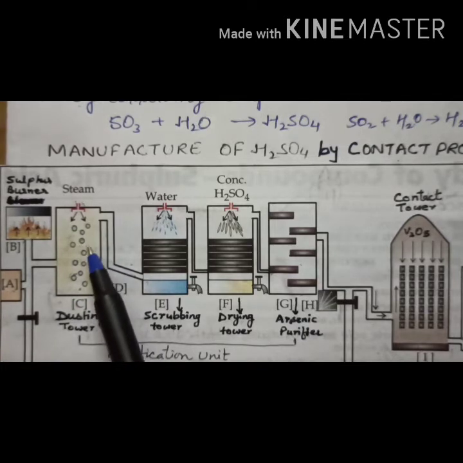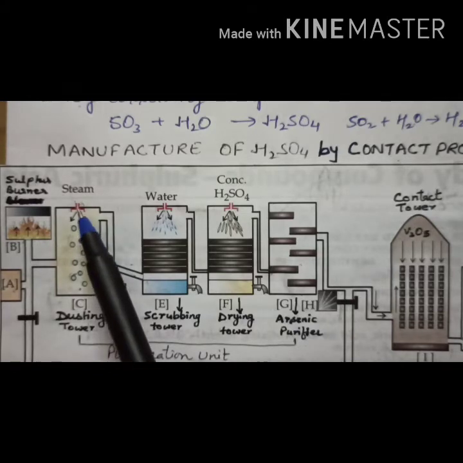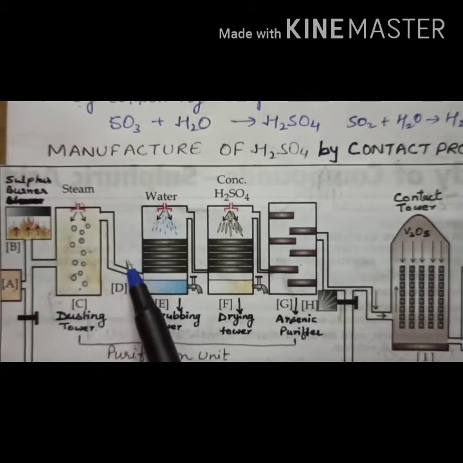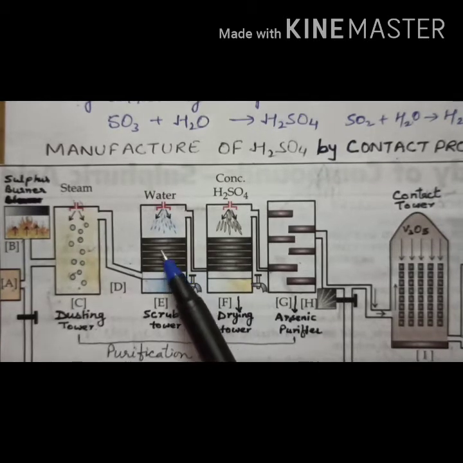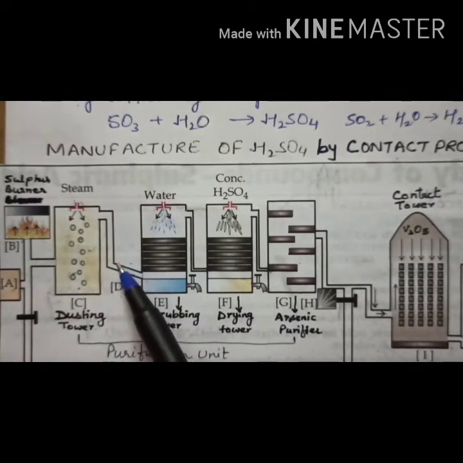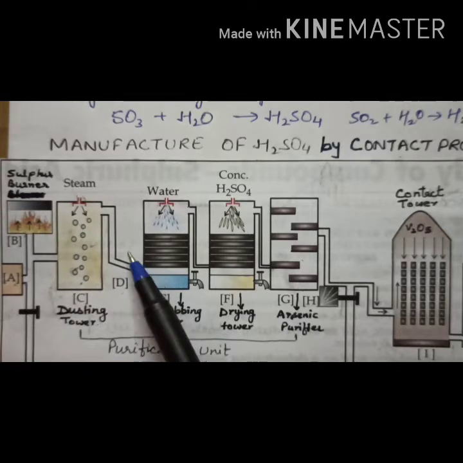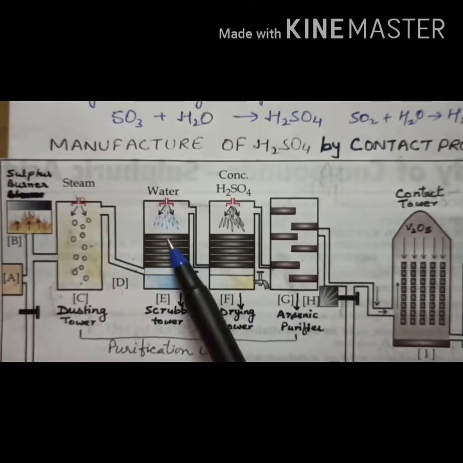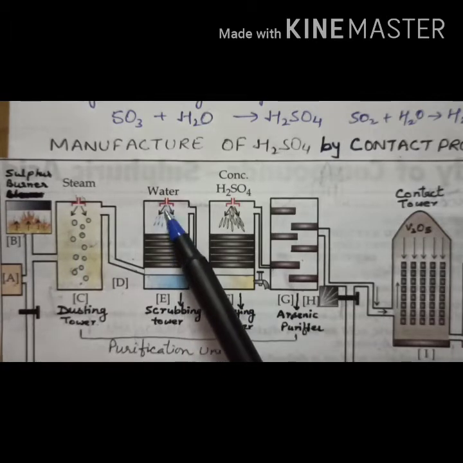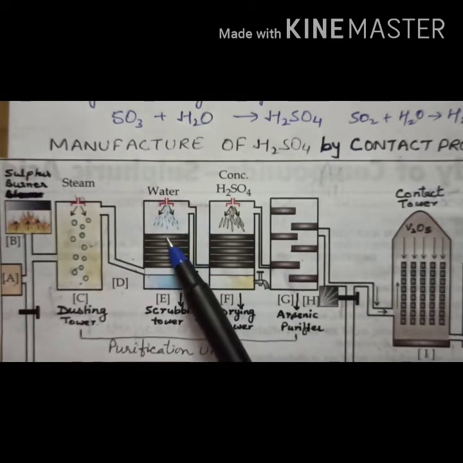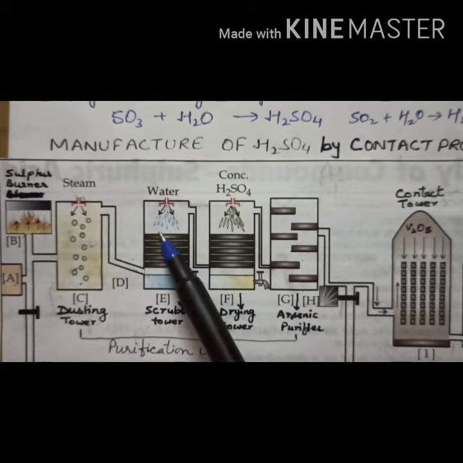If any dust is there, it is removed by the downward blow of steam. Then the gas is passed to the scrubbing tower. This is a cooling point with cooling pipes. For cooling, the gas passes through isolated pipes. Then it is passed to the scrubbing tower for further removal of impurities and dust particles by a downward spray of water. Then the gas naturally rises up. When all the dust particles are removed, they settle down at the bottom, and the gas rises up.